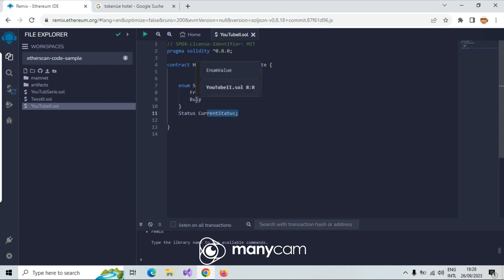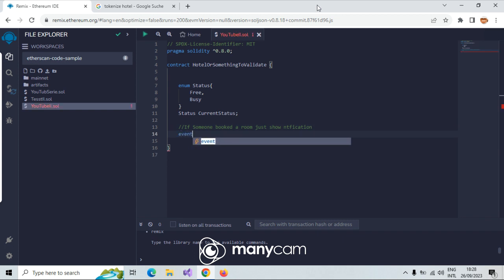Okay, here we also have, let's imagine this is just English text, if someone booked a room, just show a pop-up or notification. For that we learned that it's just an event. If something happened, if a hotel room is booked, just say hey, something happened.